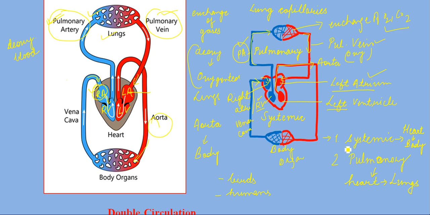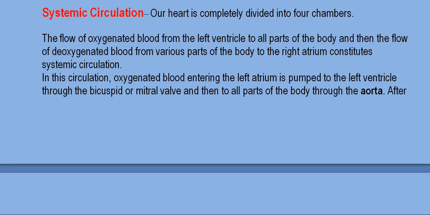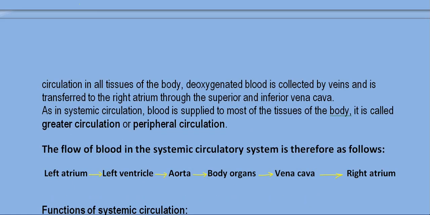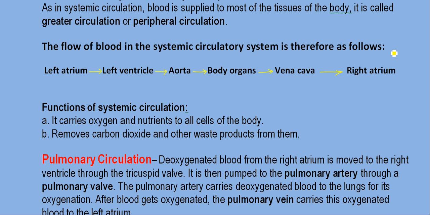Now we have studied that in the systemic pathway, the heart gives the blood and supplies it to the body parts. How? Let me explain from this flow chart. Look here, what is systemic circulation?